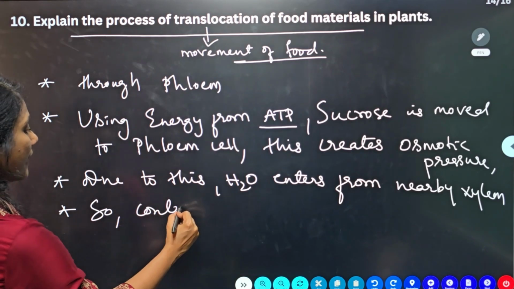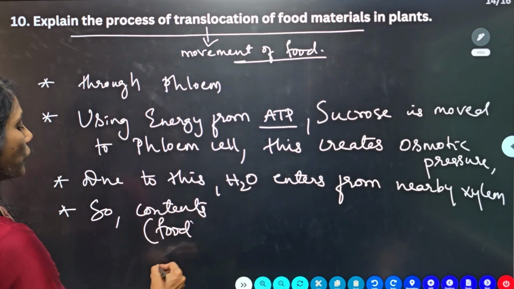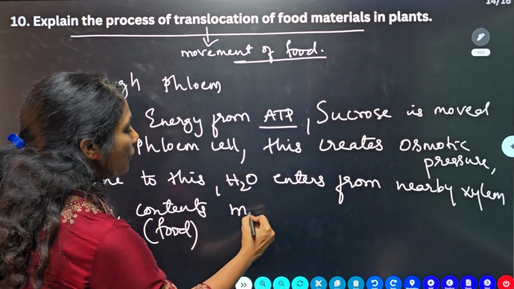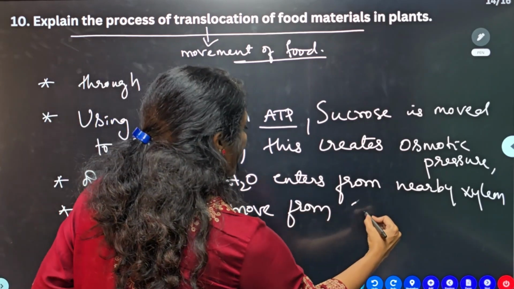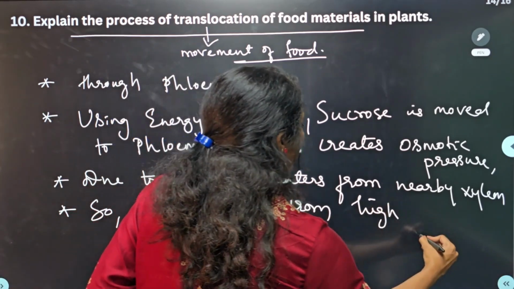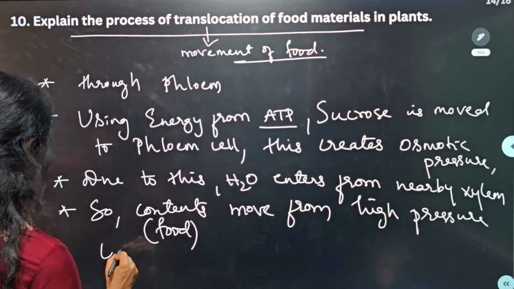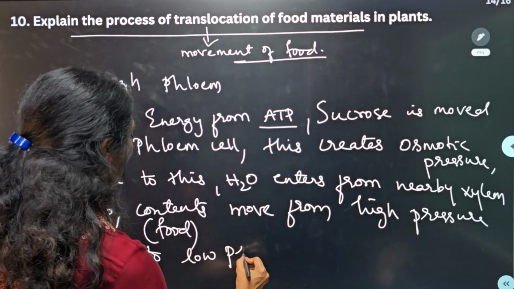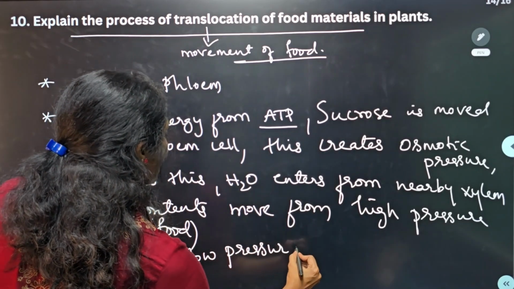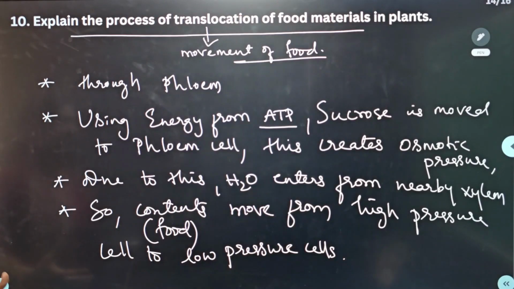Contents, in the sense here, the food. Food or contents move from high pressure area to low pressure area, from a high pressure cell to a low pressure cell. So these are the points you can mention, guys.